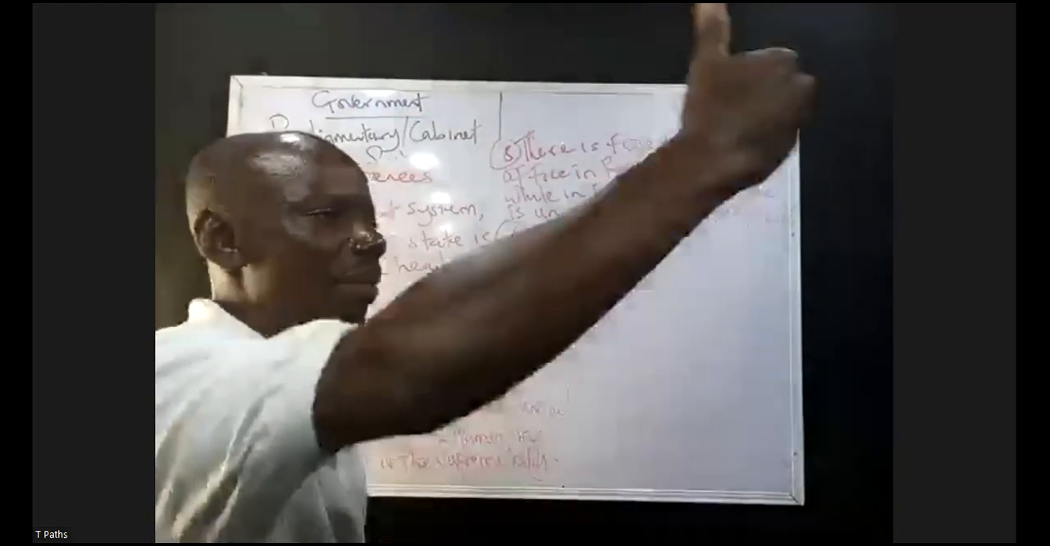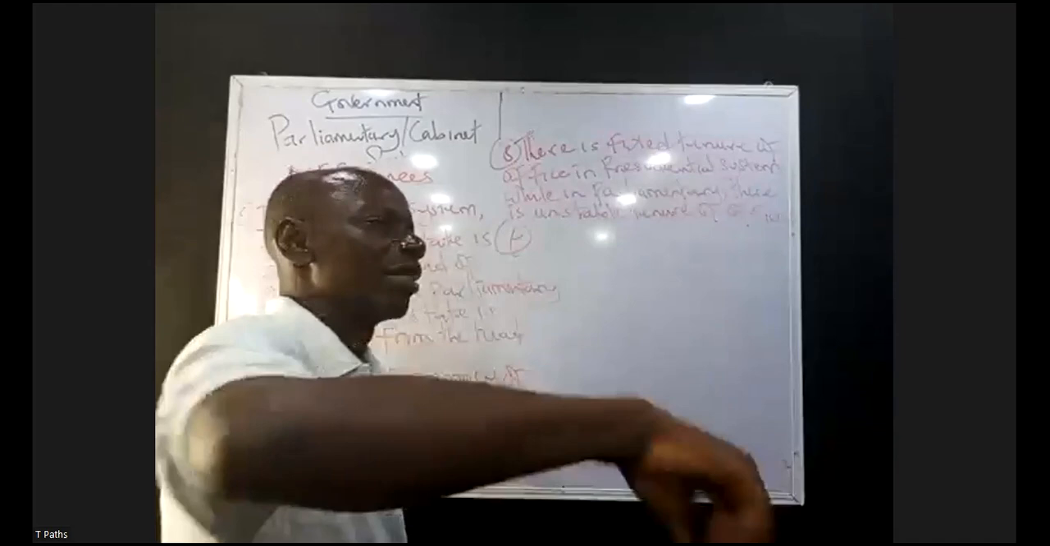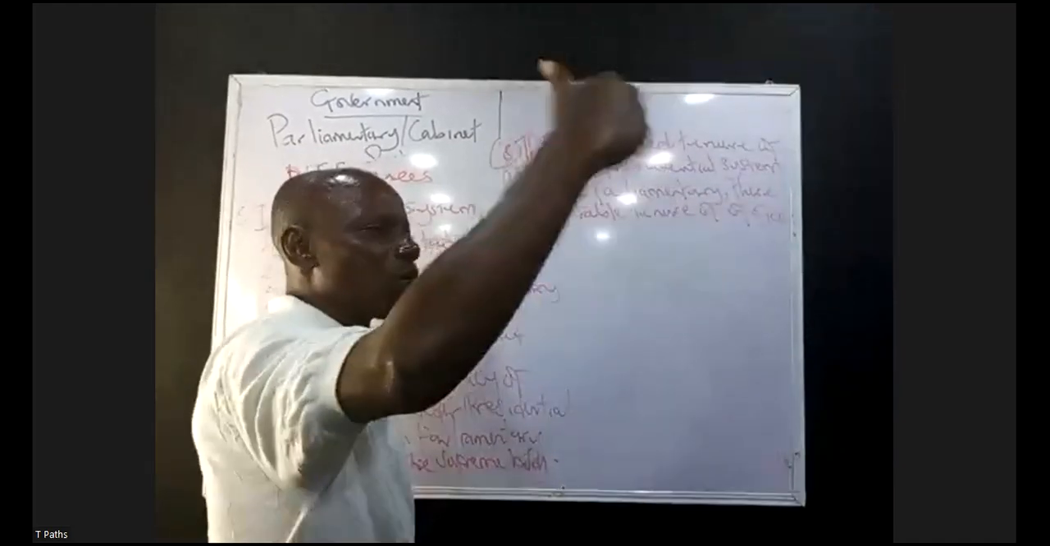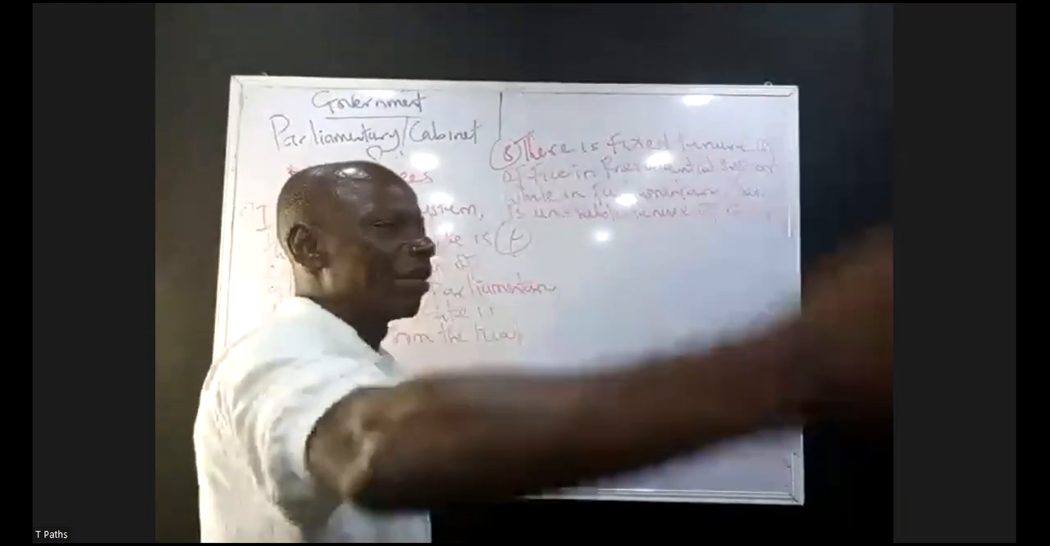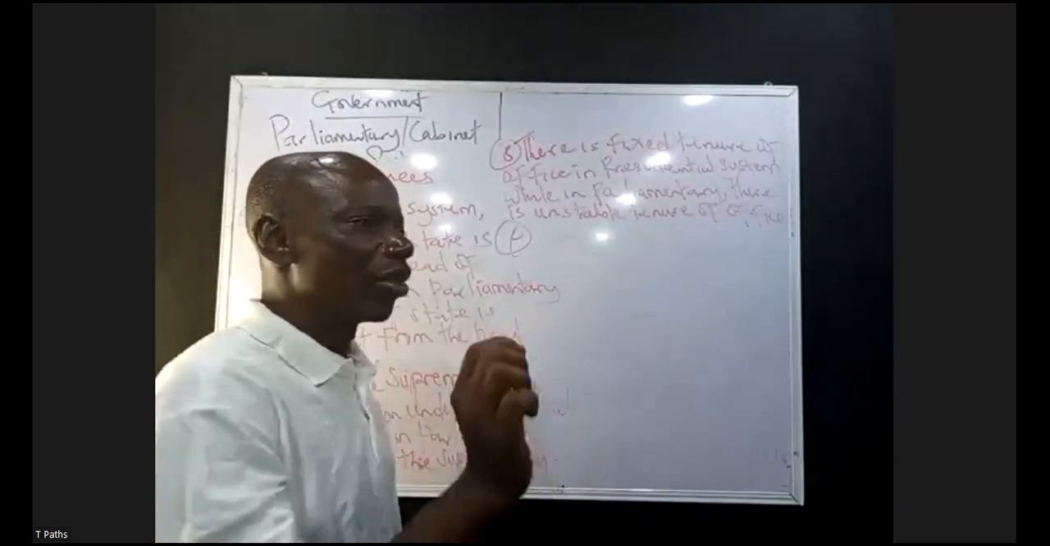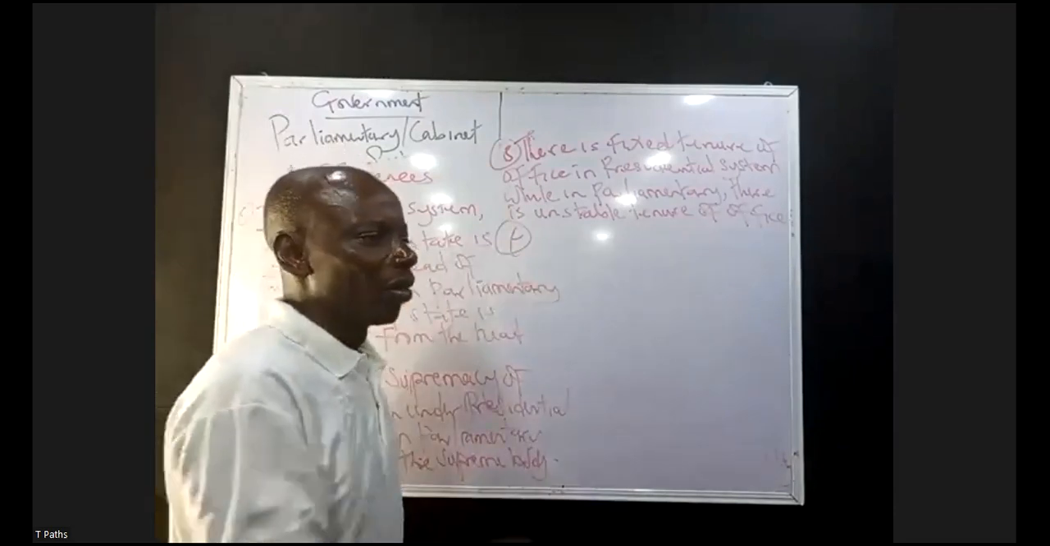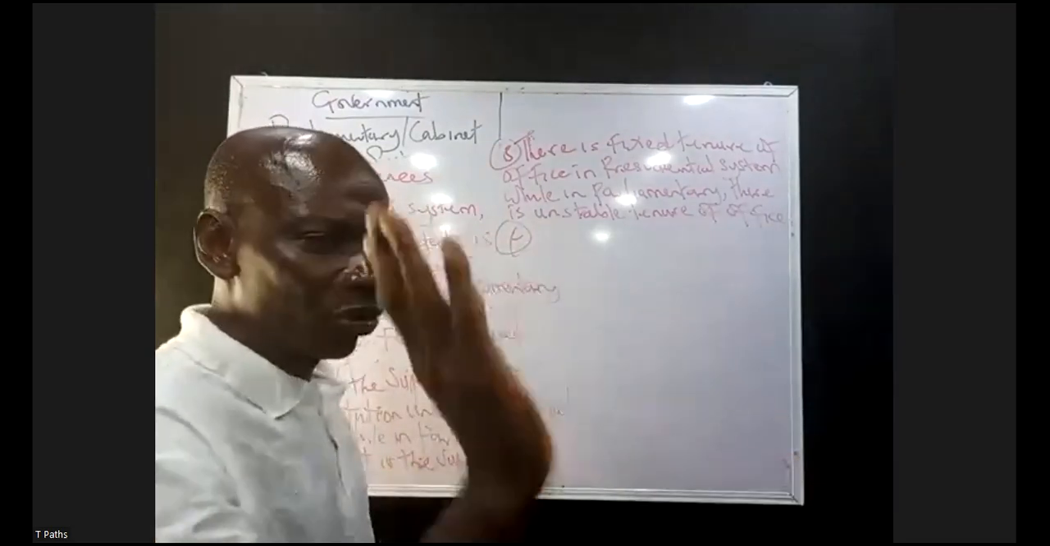6, there is a system of bicameral legislature in presidential system of government. By that we mean what? 2 chambers. The upper chamber is called what? House of Senate, comprising 109 senators, while the lower chamber is called what? House of Representatives, comprising 360 members. So in parliamentary, there is what? Unicameral, 1 chamber, while in presidential, bicameral, 2 chambers.